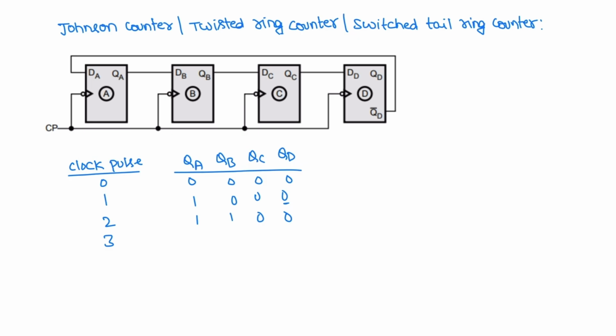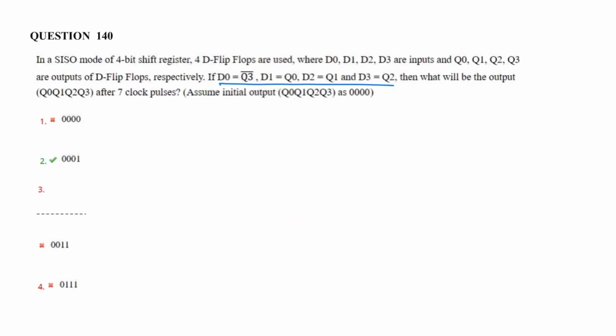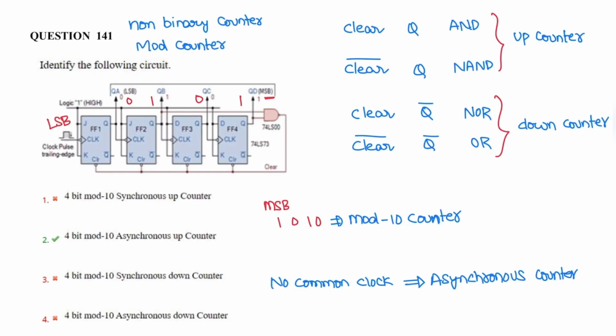For the third clock pulse, it is 1 1 1 0. Fourth clock pulse, all ones. Now fifth clock pulse, the first one will become 0. For sixth clock pulse, and for seventh clock pulse it is 0 0 0 1. For the seventh clock pulse the output is 0 0 0 1 from this Johnson counter or switch tail ring counter of 4 digits. Next question, identify the following circuit.